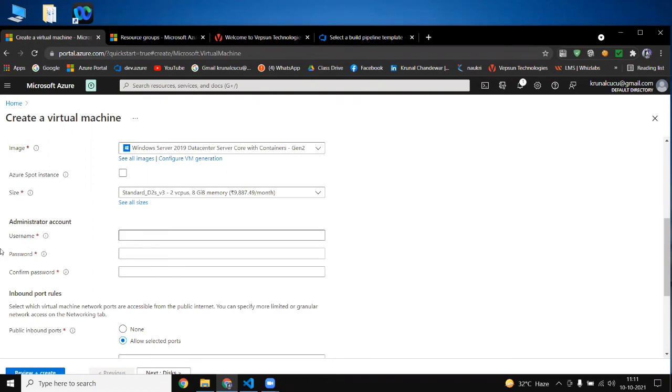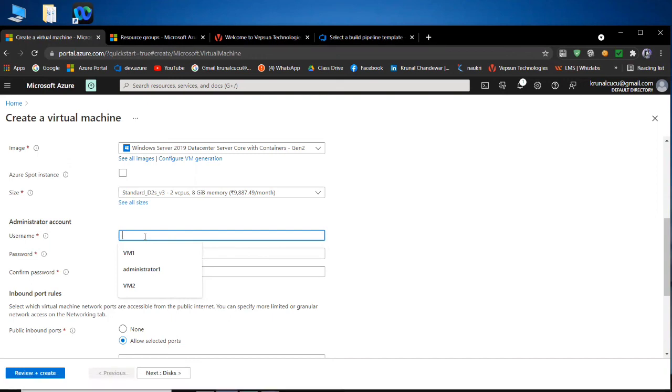So now we will put in our username. For the username, one thing to note: we can't use keywords like administrator. See here, it is written that administrator is a keyword, so you can't put anything related to a keyword here.